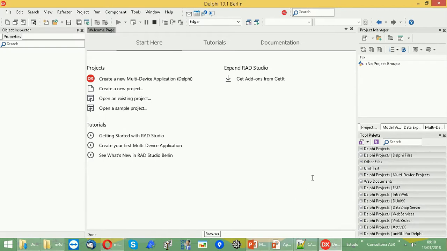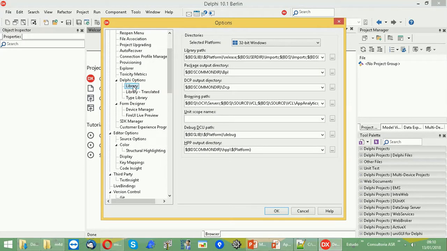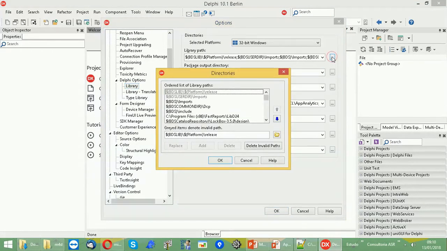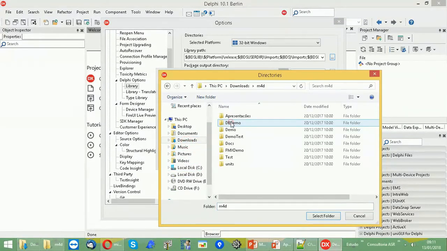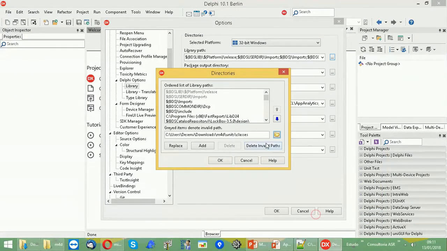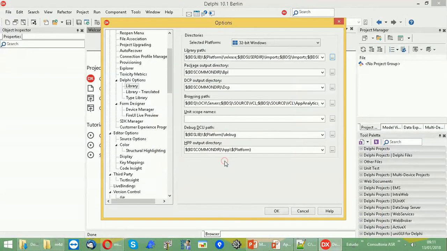Let's go to Tools, Options, Library, and in Library Path, add the path for Delphi to be able to find the units we need. To do this, we add two folders, the Classes and Interfaces folders. Ready. We can leave because the project has already been installed.